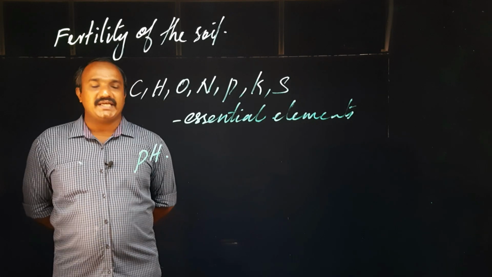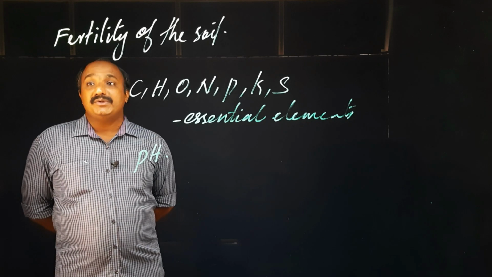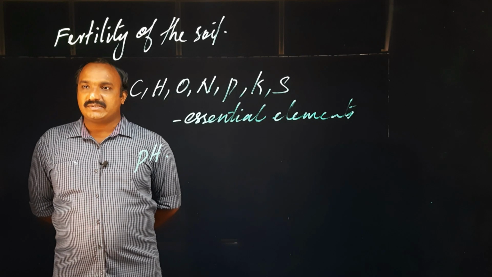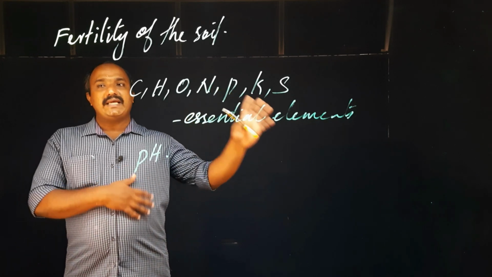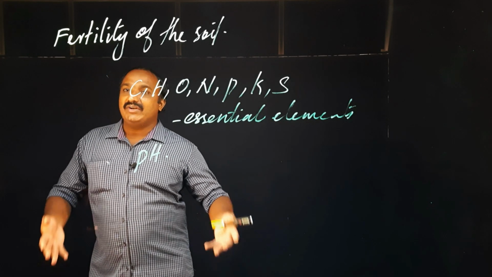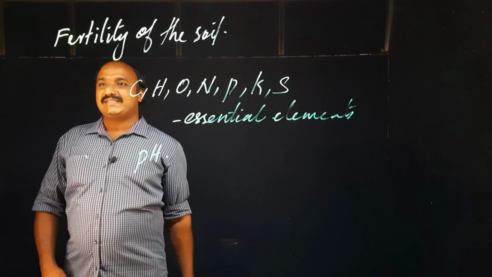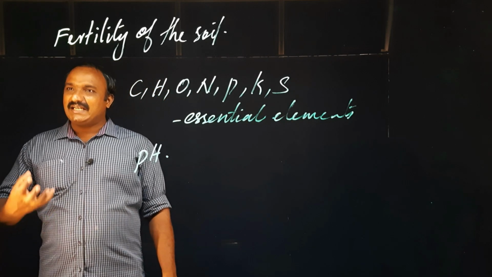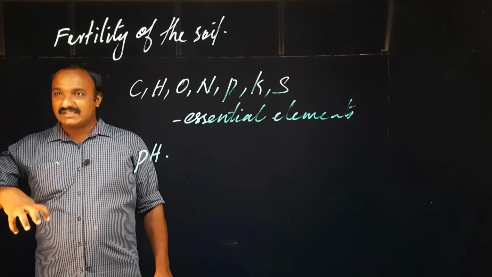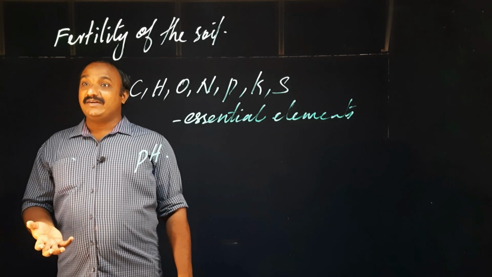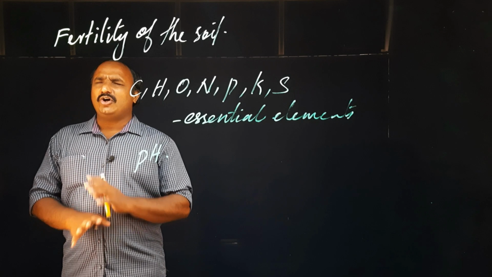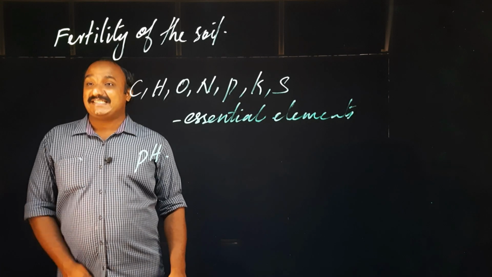Soil samples can be collected from our field, and there will be soil testing labs at different places. There we can give the soil sample and they will test and give the report, and from the report we can understand which elements are present in our field, which element is more, which element is less, so which manure is to be added for getting the particular element. All these things we can understand by soil testing.